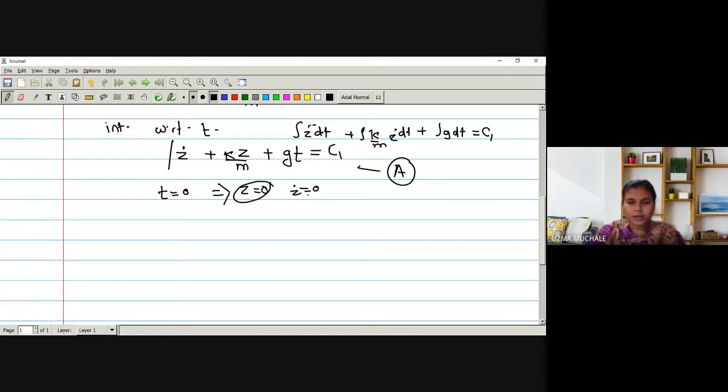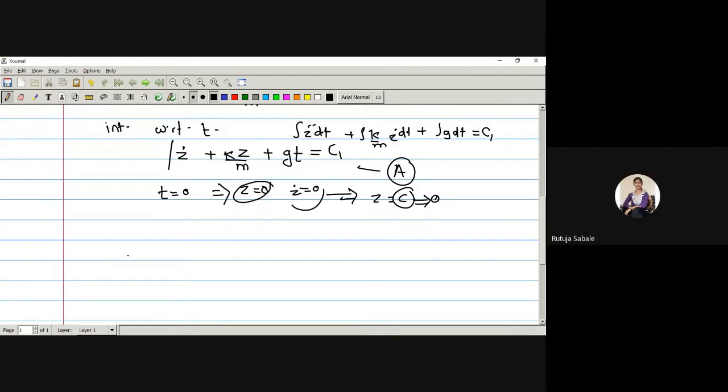So z dot is 0 means what? Z is equal to some constant if you are going to integrate this equation. So from this equation, I can have z is equal to some constant. That constant I can take as 0, because the constant is arbitrary. To have a simplification while deriving this condition, we can consider the value of z equal to 0. Is the idea clear? Yes, ma'am.